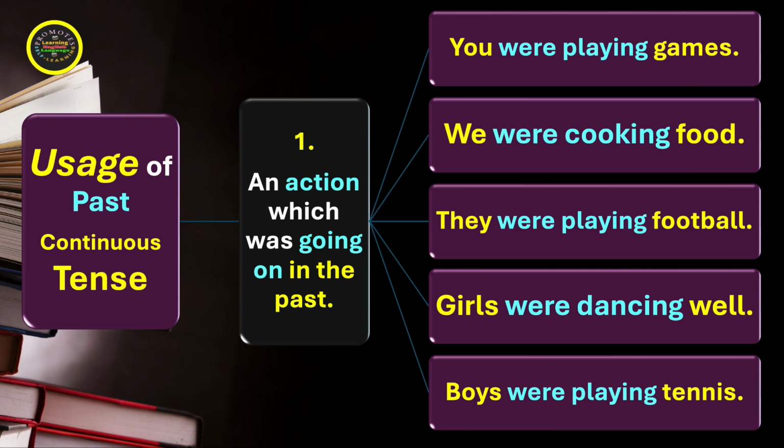What we notice in all these sentences is that the action was going on in the past, progressing in the past, was continuing in the past, and therefore we call it past continuous. Any action that kept happening, that kept continuing in the past is known as past continuous tense.